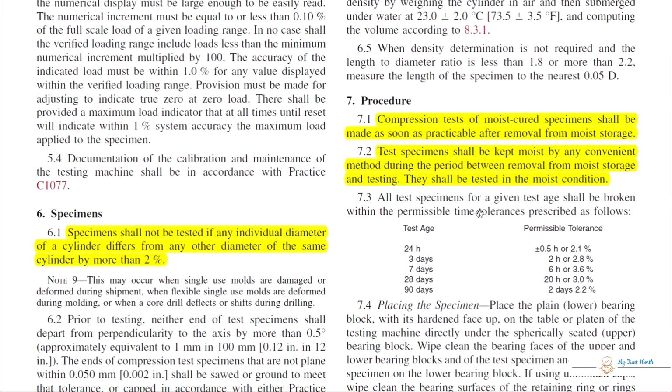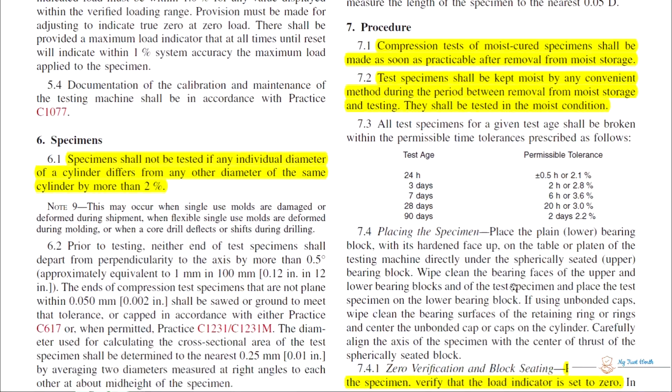All test specimens for a given test age shall be broken within the permissible time tolerance as prescribed. If you are conducting a 24 hour test, then the permissible tolerance is plus or minus 0.5 hour, and 3 days is 2 hours, 7 days is 6 hours, 28 days is 20 hours, and 90 days is 2 days.